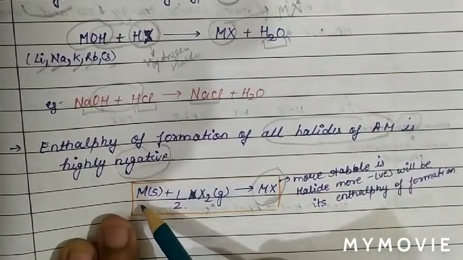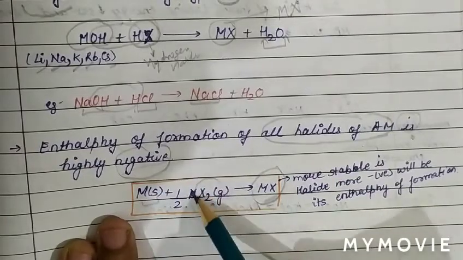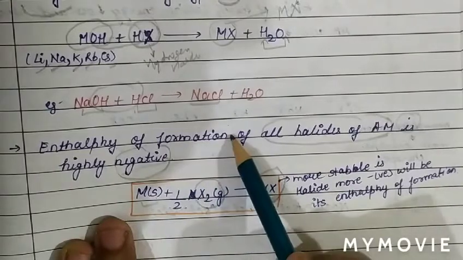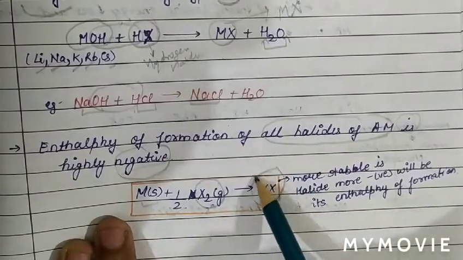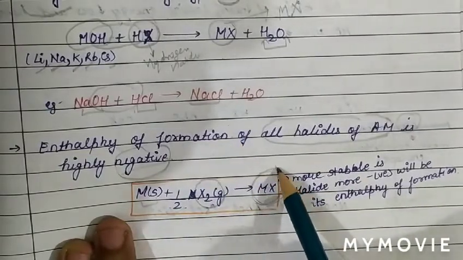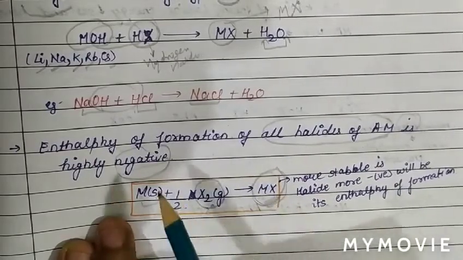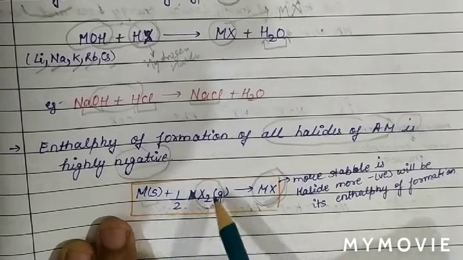M is an alkali metal that reacts with half a mole of halogen, because enthalpy of formation is the formation of 1 mole. The enthalpy of formation is defined as the formation of 1 mole of a compound from its constituent elements in their standard form.